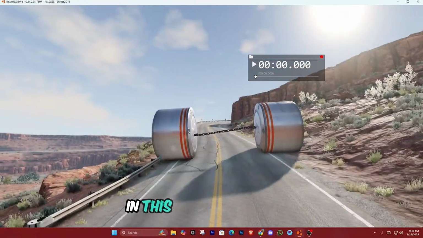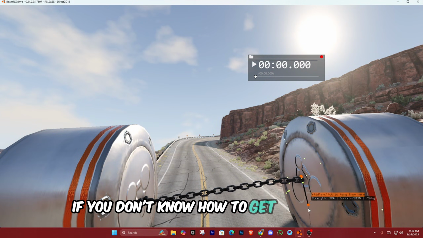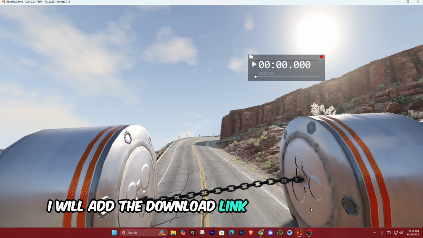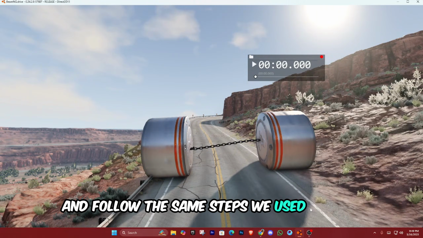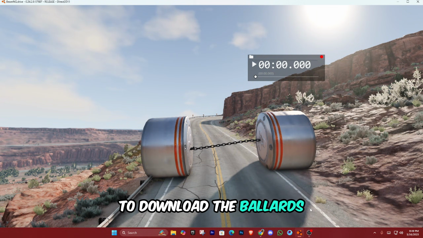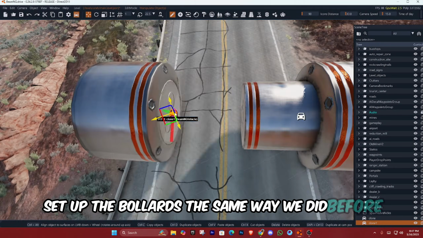YouTube channel. In this part of the video, we will learn how to add chains to the bollards, like this. If you don't know how to get the chains, I will add the download link in the description. You can easily download them from there and follow the same steps we used earlier to download the bollards. After installing the chains, set up the bollards the same way we did before.